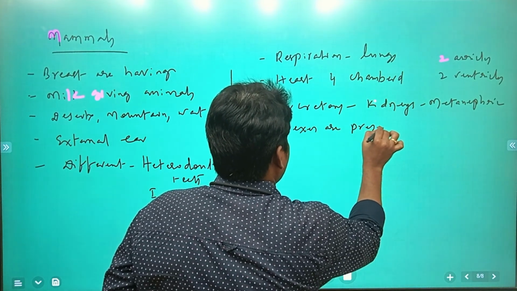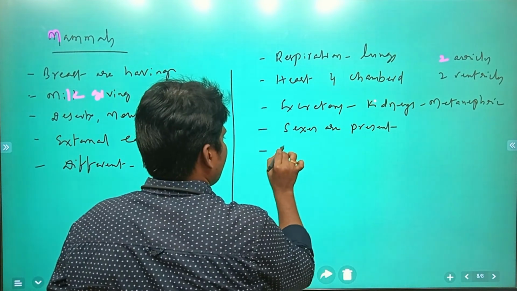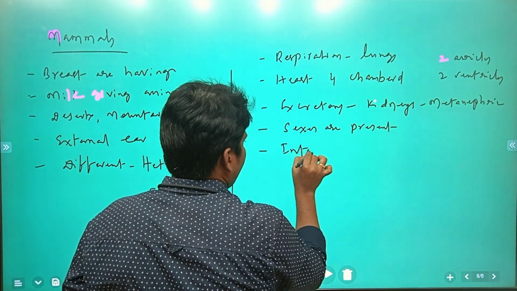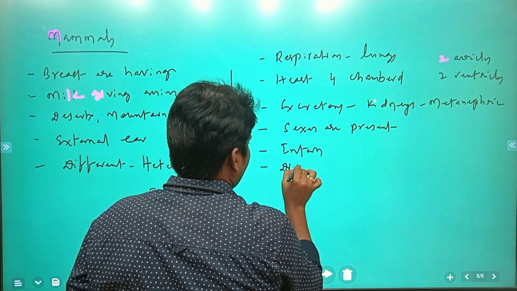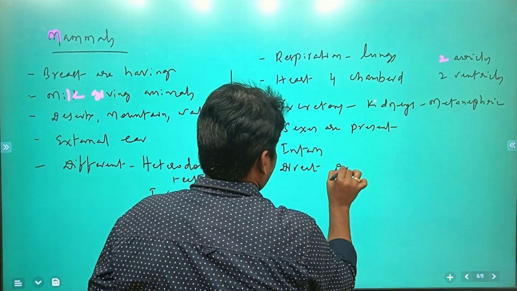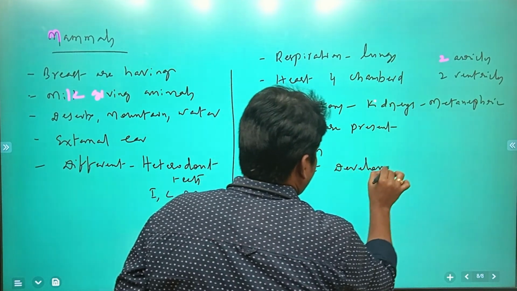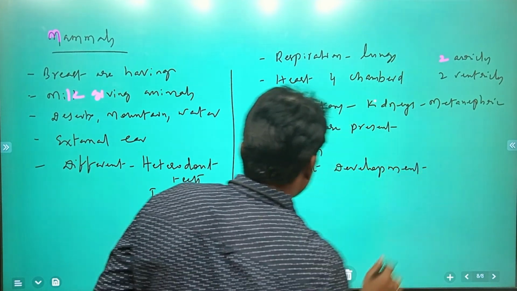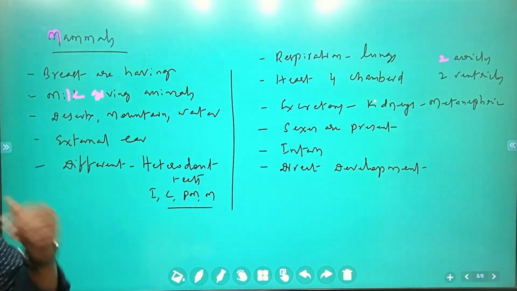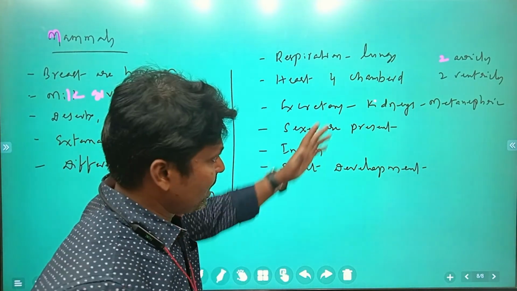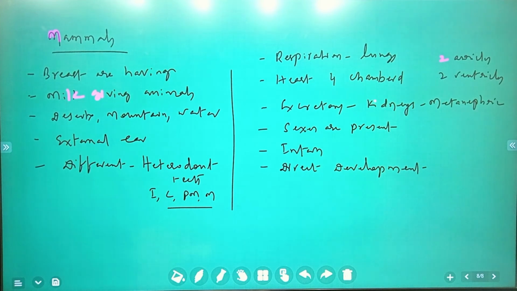Fertilization is internal, with direct development. There are many characteristic features, most of them like those of human beings. These are generally seen in mammals.